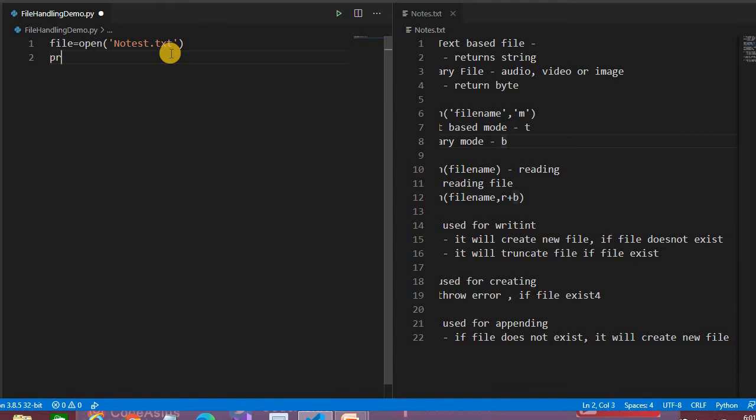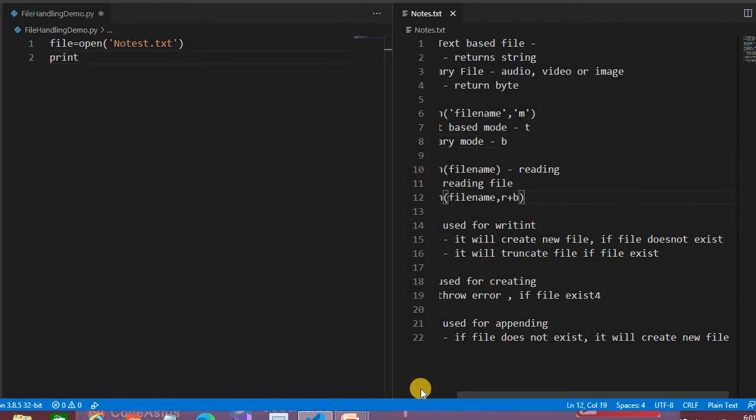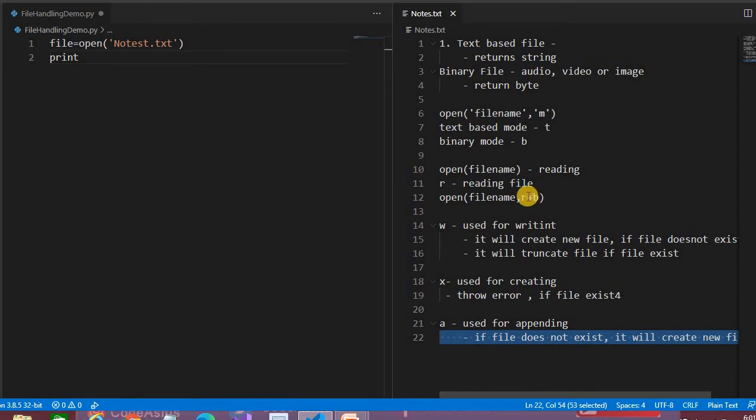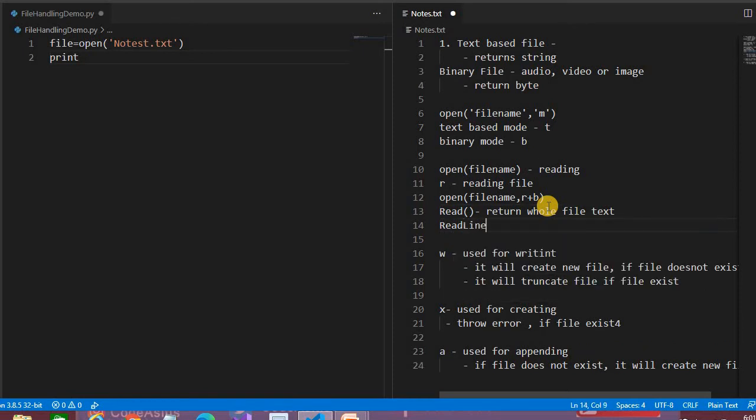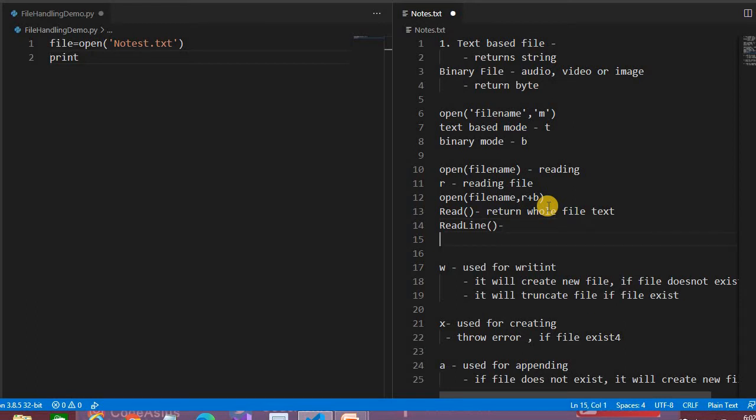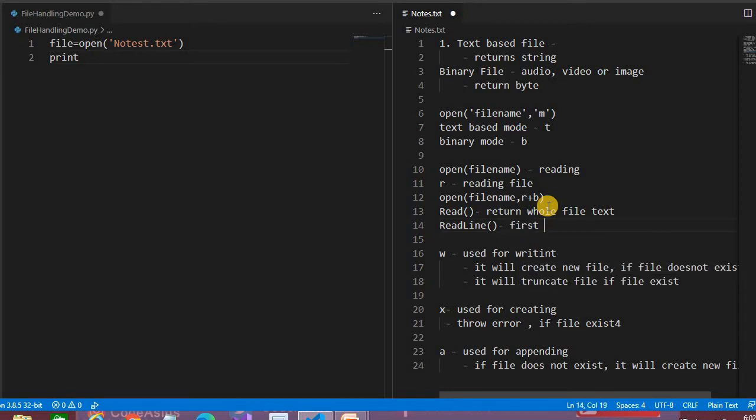So how to read this? For reading this value, there are a few functions. Let's discuss them first and then we will try. For reading this file, it will return the file object, and then there is read. If you write simple read, it will read the whole file and return the whole file text. We just need a single line, the first line, so then we have readline. The readline just returns the first line. So if you use readline 2 times, it will return the first 2 lines.